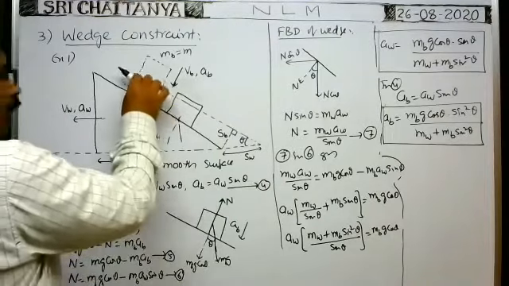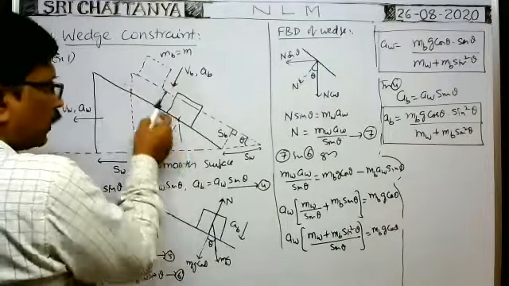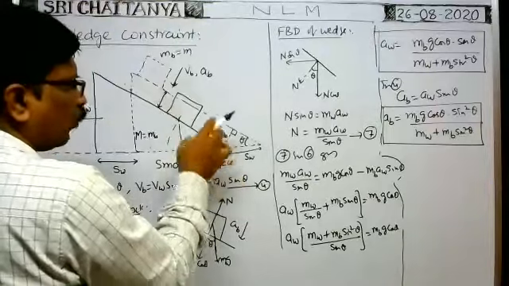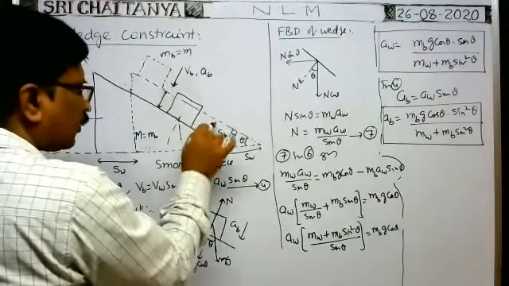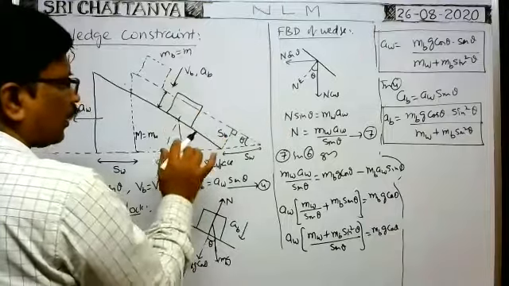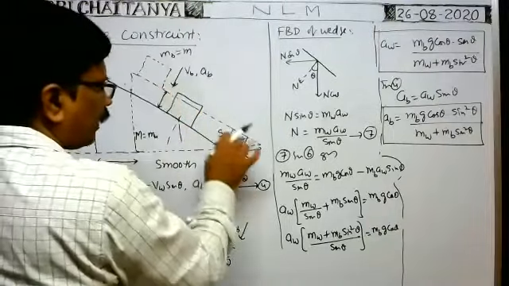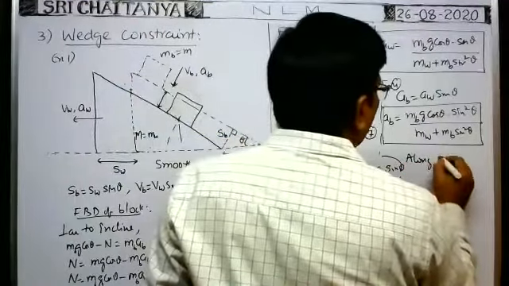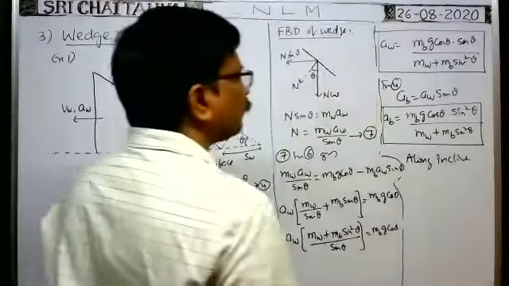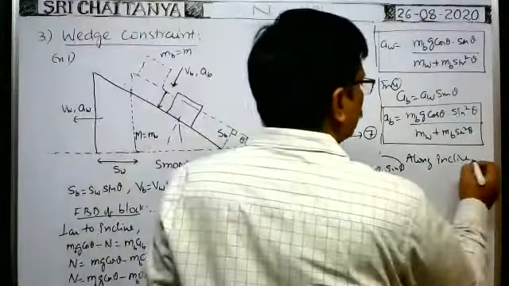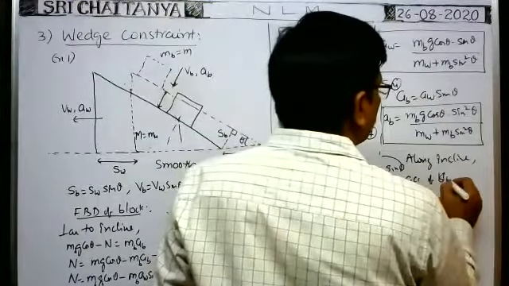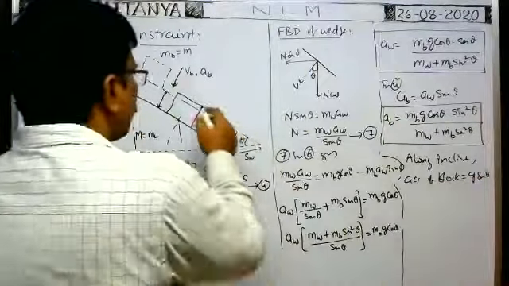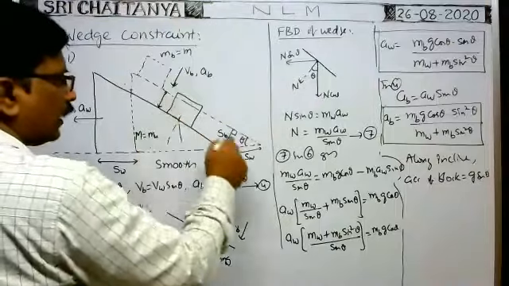Along the incline, the only force acting on the block is its weight component, mg sin theta. So with what acceleration does the block travel along this direction? g sin theta only. So along the incline, acceleration of the block is equal to g sin theta only. So the perpendicular acceleration of the block is known, and the parallel acceleration of the block is known.